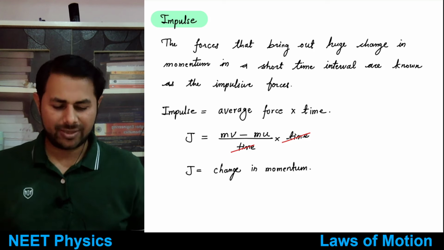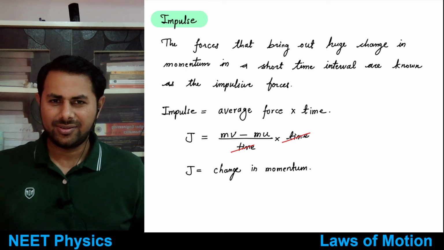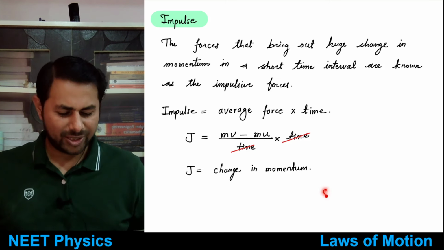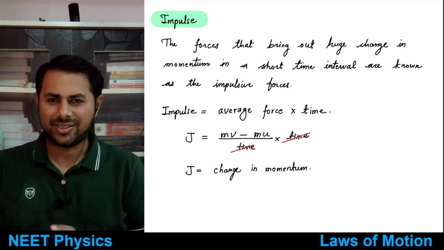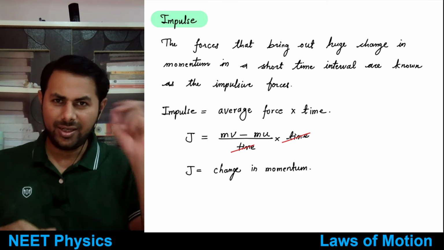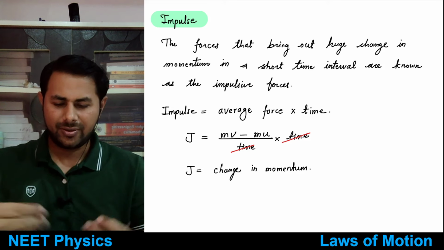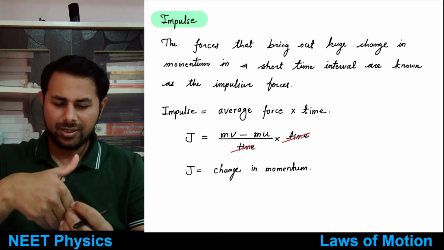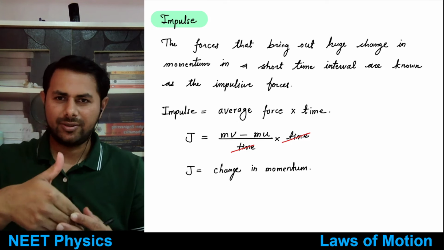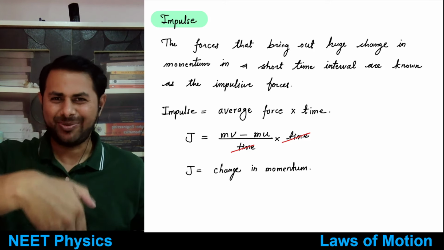So suppose, for example, let's take a very fast bowler. I will take the example of Shoaib Akhtar. He used to be the fastest till date, I guess. So he bowls at a speed of 150 kilometers per hour. The ball comes and hits the bat, and let's suppose the batsman is our Rahul Dravid. He exerts a force like this.